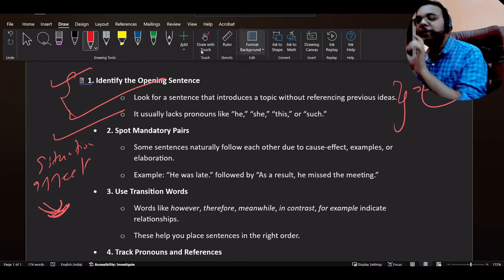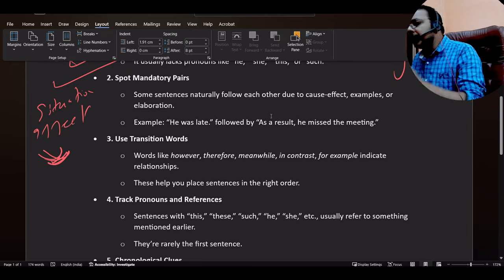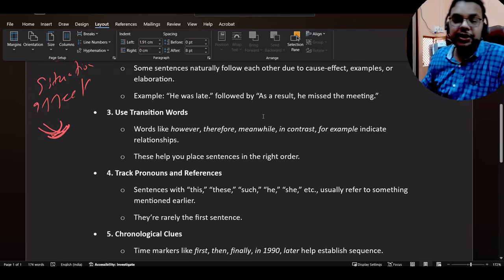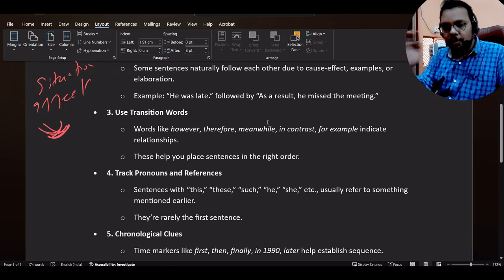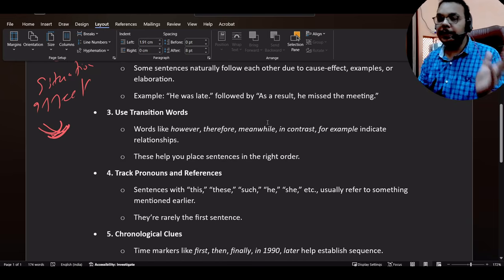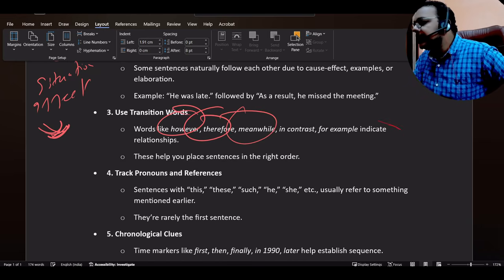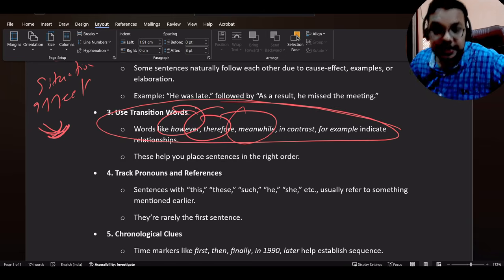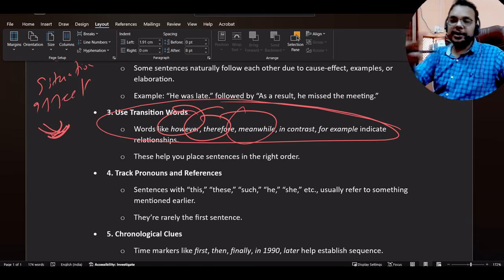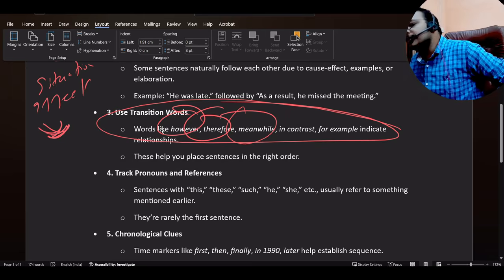Okay, so these kind of pairs we need to identify. Third is use the transition words. Transition words are also very important to build the relationship between two sentences. So however, therefore, meanwhile, this kind of words are the transition words which we need to identify, which are building the relation between two sentences.